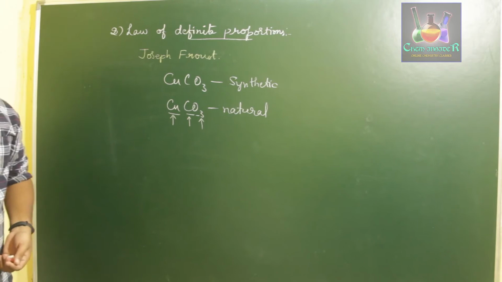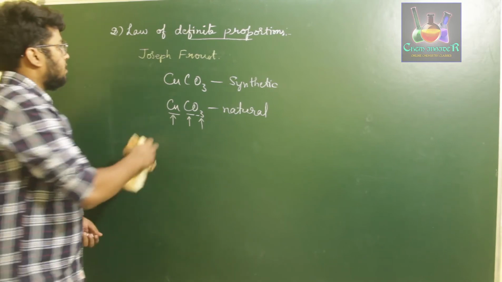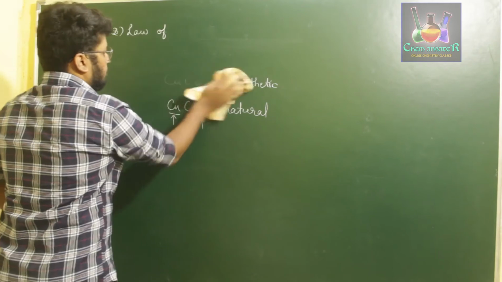Next is the law of multiple proportions.